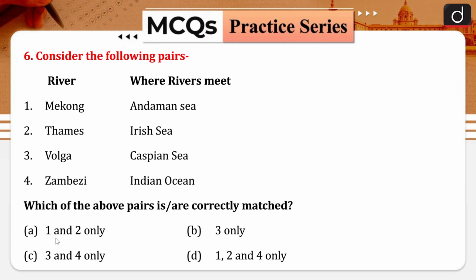Now question number 6. Consider the following pairs. There are certain rivers given, and you have to tell where these rivers meet the oceans. When we are talking about the Mekong River, they have given the Andaman Sea. But the Mekong goes to the South China Sea, so that is incorrect. Then the Thames goes to the English Channel.